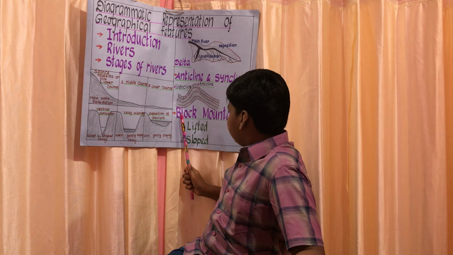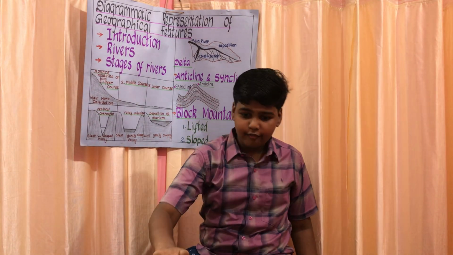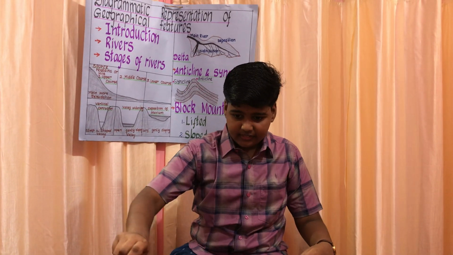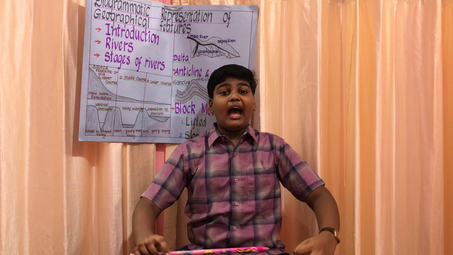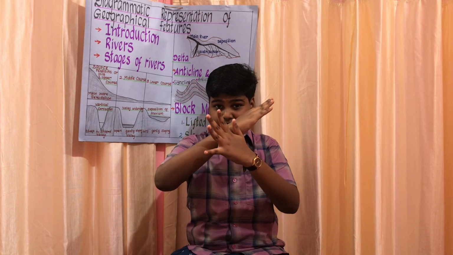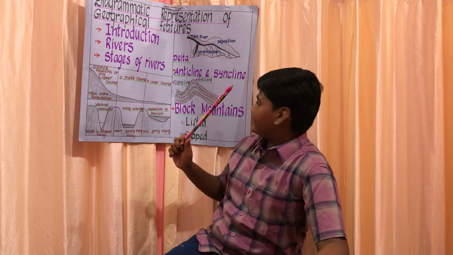Now we can learn about block mountains. I told you that a fault is a crack in the earth's surface, right? When this crack occurs and the tensional tectonic plates move and collide with each other, do you know what happens? Block mountains occur.